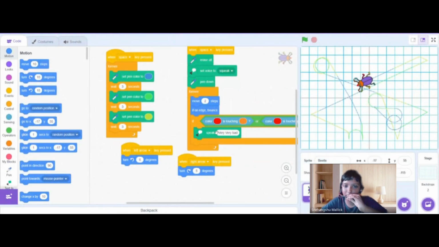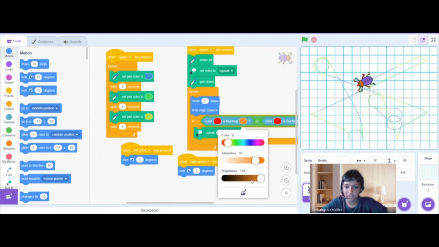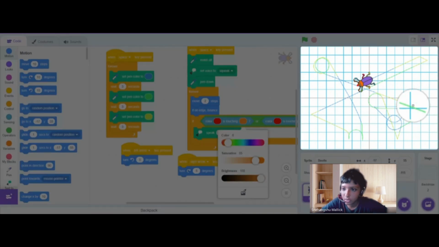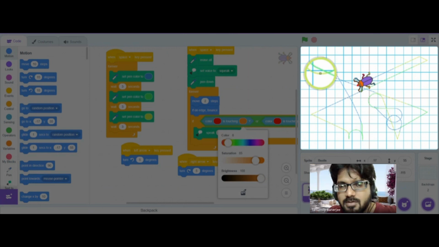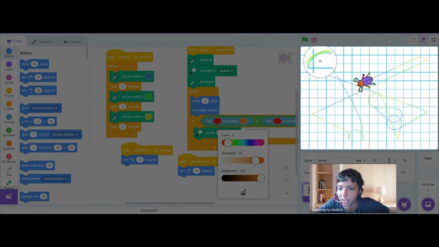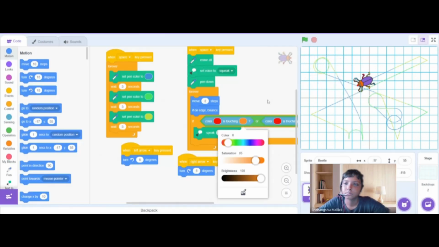But the problem here is if I go like this and I choose this, you can see the changes in the color. Somewhere it is bold, somewhere it is deep, somewhere it is light, somewhere it is dark. That is why the problem is happening. And that I don't think is resolvable.